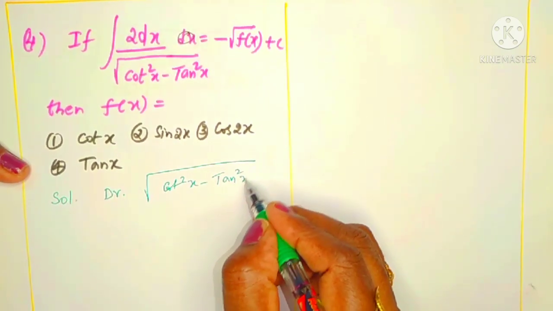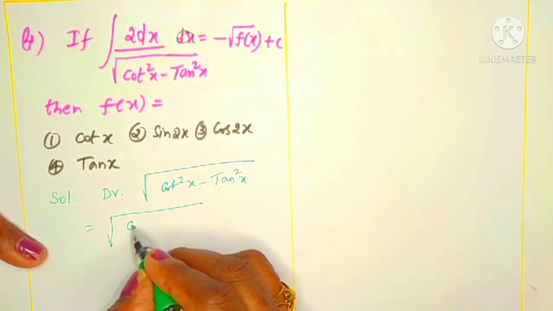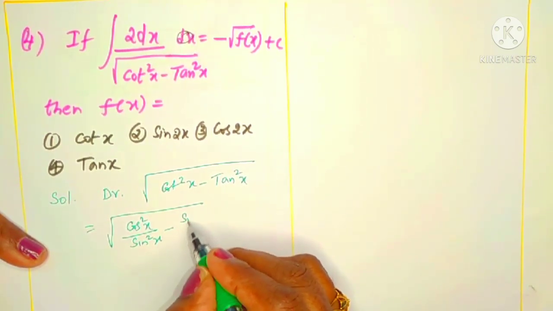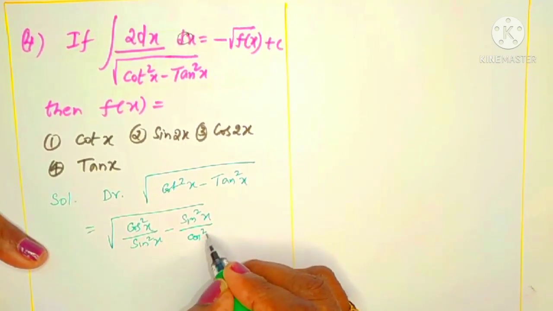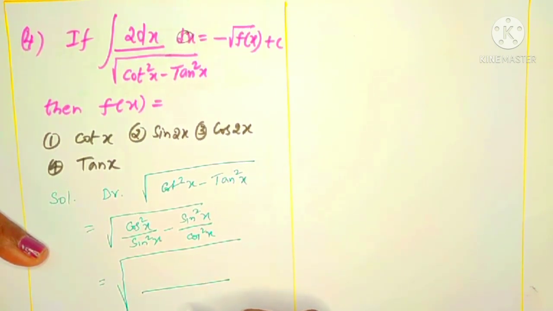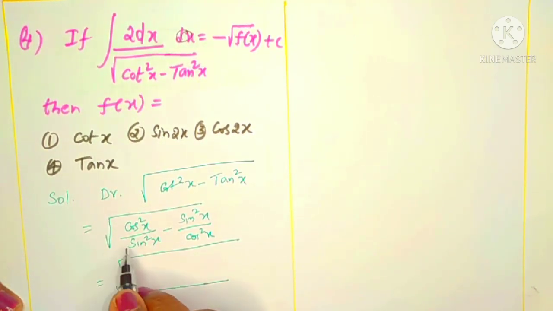Okay, we can write cot as cos by sin, and tan as sin by cos. Means cos square x by sin square x minus sin square x by cos square x. In calculus, trigonometric application is most important, guys. Either in first year or second year calculus, differential calculus or integral calculus, the application of trigonometry is most important. Now, by converting like this, what can you take?